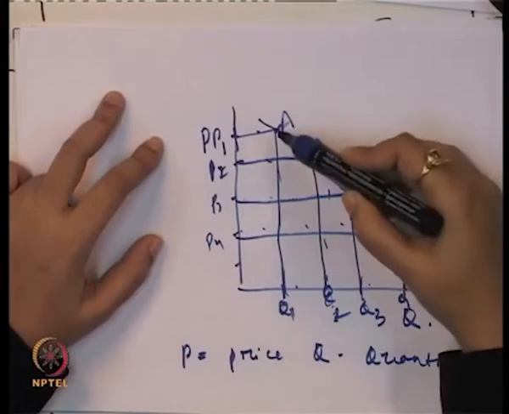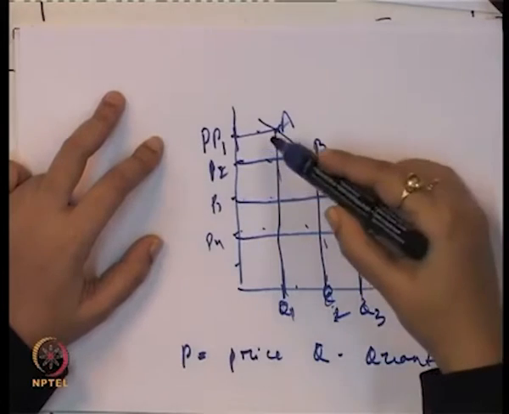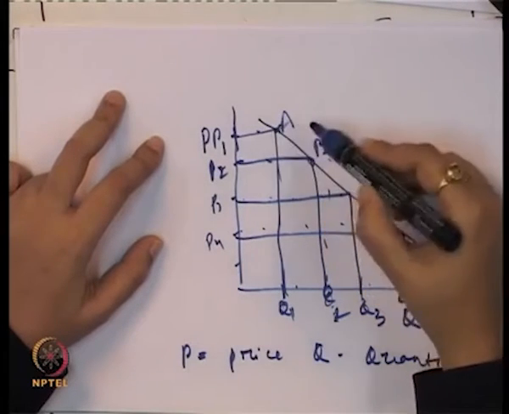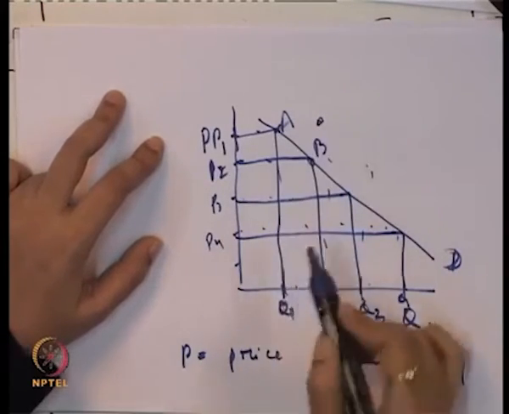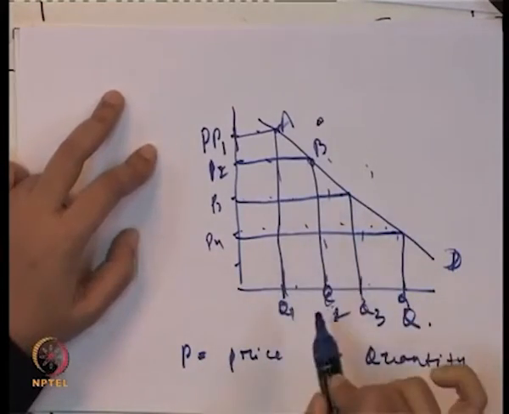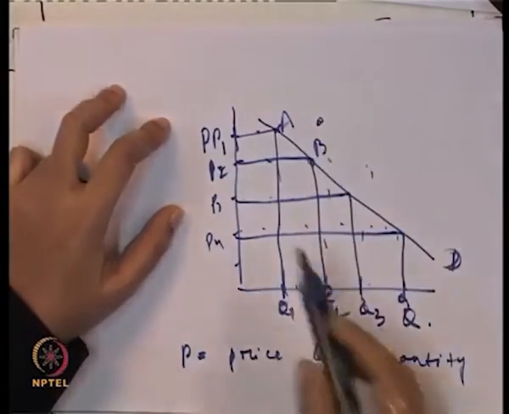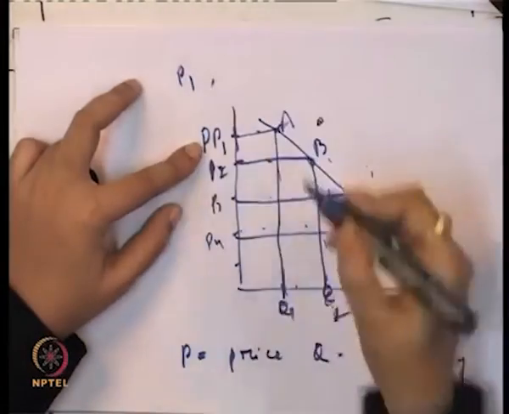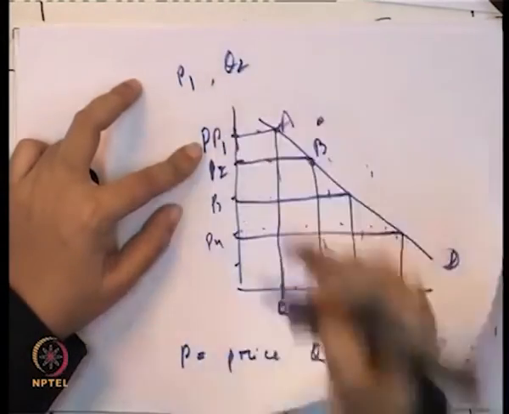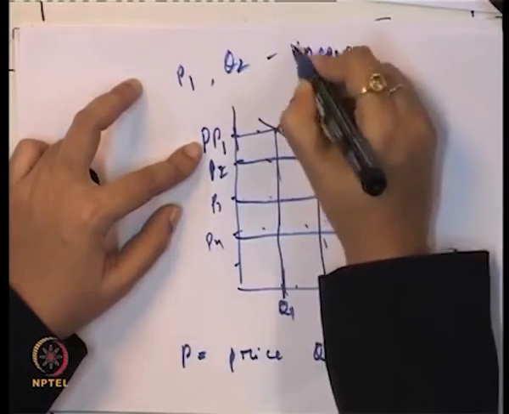Suppose at the same price the consumer income is increasing. Even if the price is P1, the consumer will still demand more because the consumer has more purchasing power to buy more quantity of the same product at the same price. So given P1 fixed at this moment, maybe the consumer will buy Q2 because there is an increase in the income of the consumer. Okay.